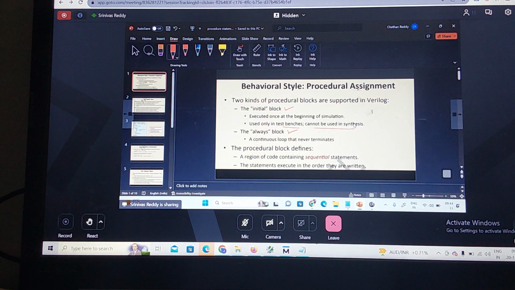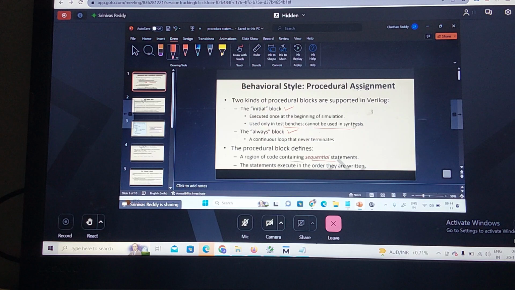That is why this is recommended for use in test benches. The constructs used in the design file will be synthesizable, so this is not recommended in the design. It can be used for the test benches. Okay. A procedural block defines a region of the code containing sequential statements. If I am using two procedural blocks, the initial block and the always block, those blocks contain what?